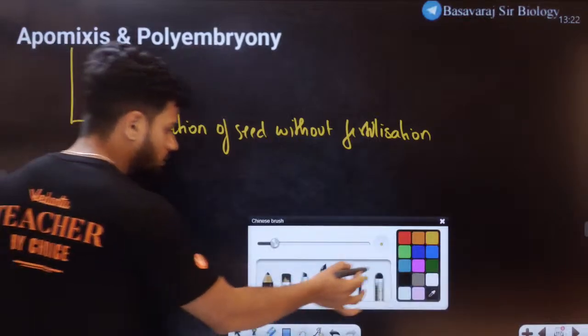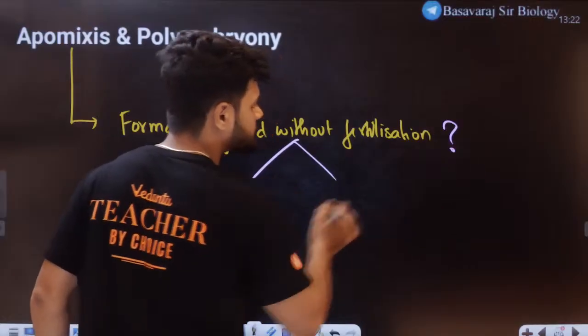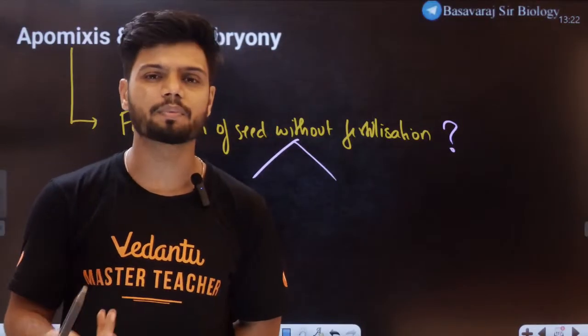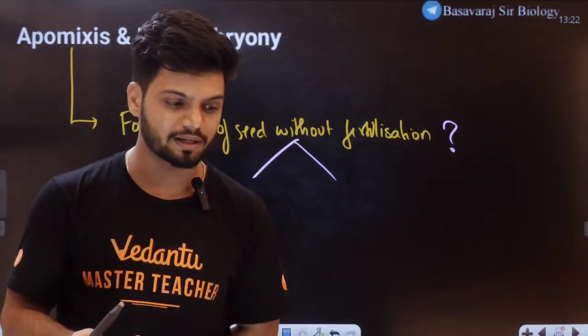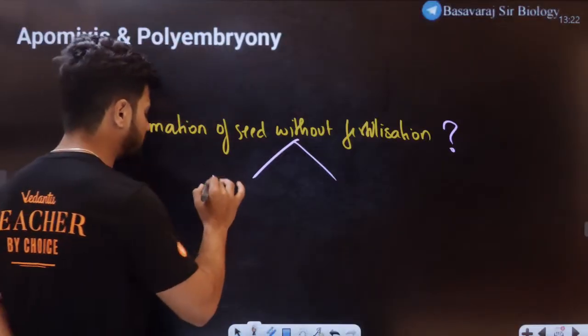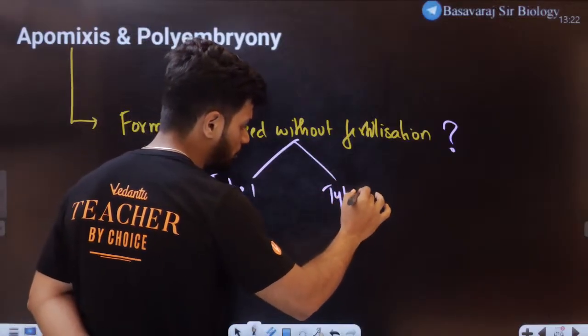Now students, the question arises: how does apomixis even happen? How is it even possible? The answer is very simple. No, NCERT doesn't tell you this. Unfortunately, NCERT doesn't teach you this. I will teach you today. There is something called type 1 and type 2 apomixis.